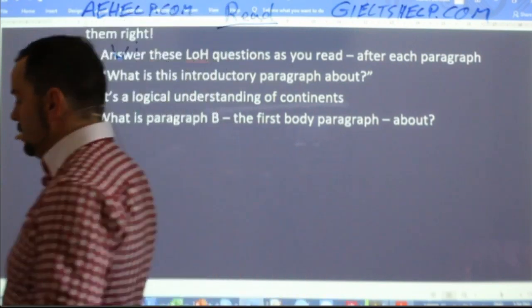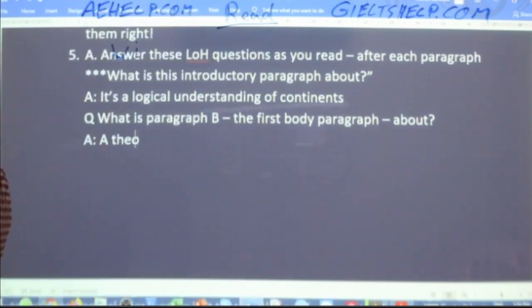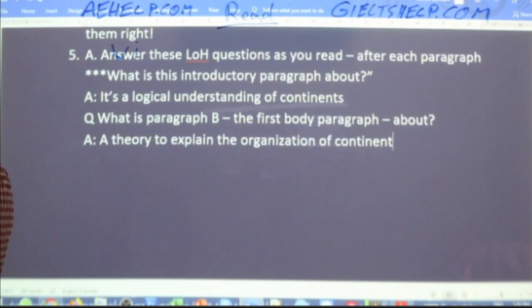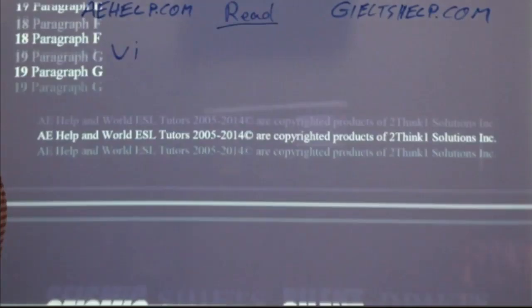Okay, so a theory to explain the appearance or the order or organization or location of continents, right? So that's what I think this paragraph seems to be about.